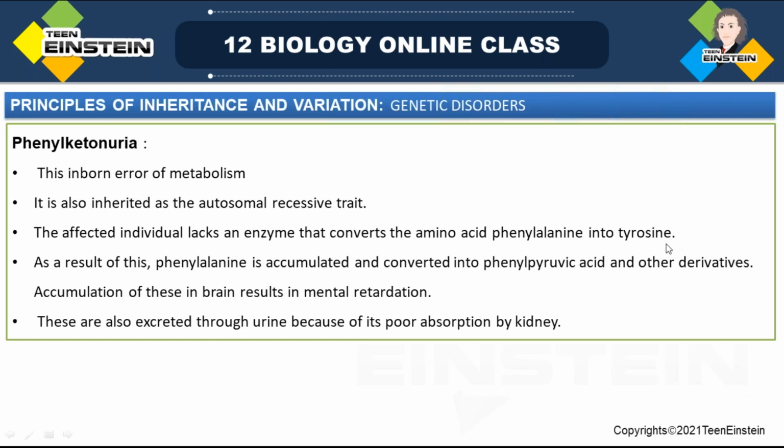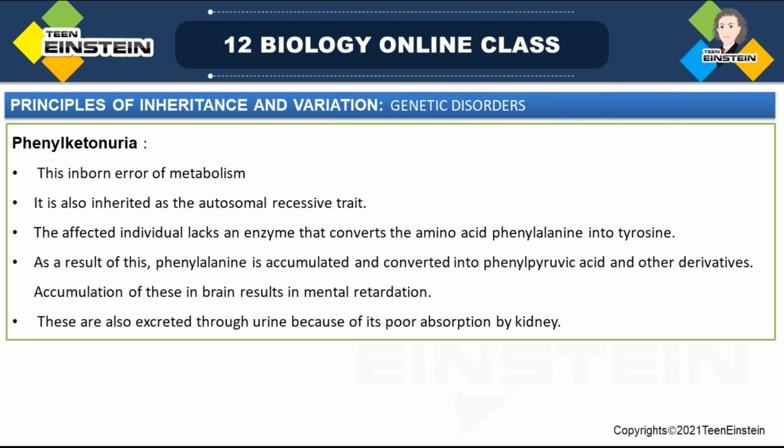All these portions you have to learn by heart. Okay, there is no other option. You need to note down all these points. So phenylalanine into tyrosine. That enzyme won't be present in phenylketonuria. Phenylketonuria is a metabolic error, and it is inherited as an autosomal recessive trait. So the affected individuals lack the enzyme.